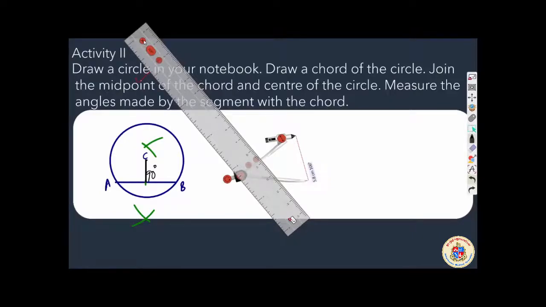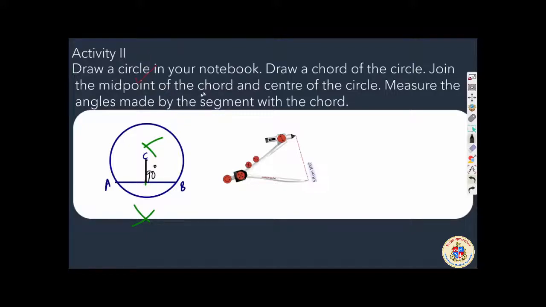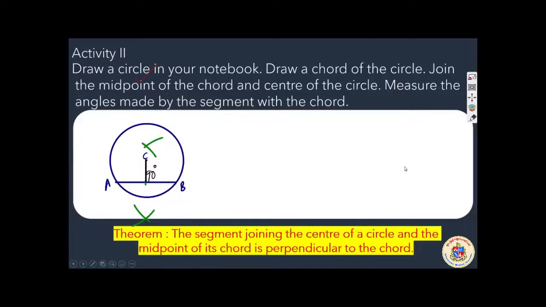the line connecting the center to the chord will be bisecting the chord. That is what you understood first, and it will be perpendicular. That also proved here. Two things are proved. Let us go ahead. The segment joining the center of a circle and the midpoint of the chord is perpendicular to the chord.